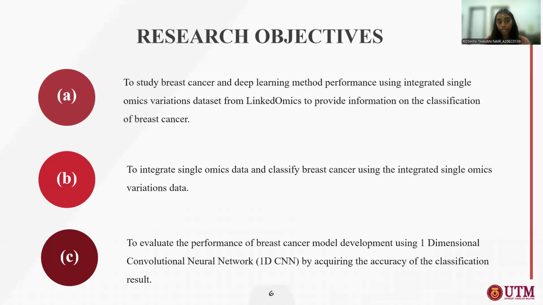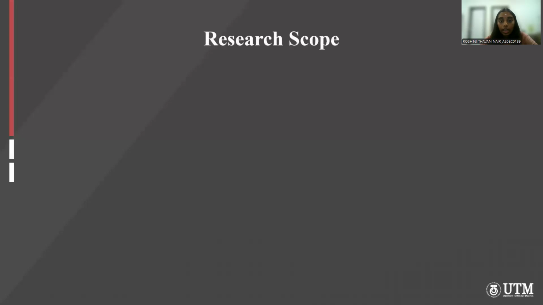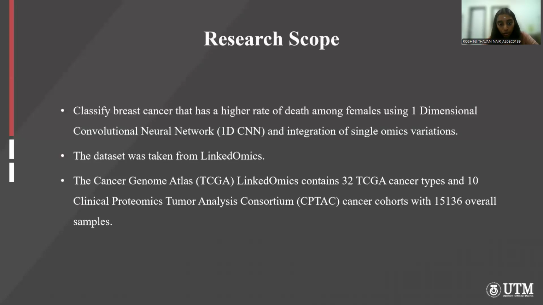So the research objective is to study the breast cancer and deep learning method performance using the integrated single omics variations dataset, which is obtained from the LinkedOmics website. Then, to integrate single omics data and classify breast cancer using the integrated single omics variation data. And the third objective is to evaluate the performance of breast cancer model development using 1D CNN by acquiring the accuracy of the classification result.